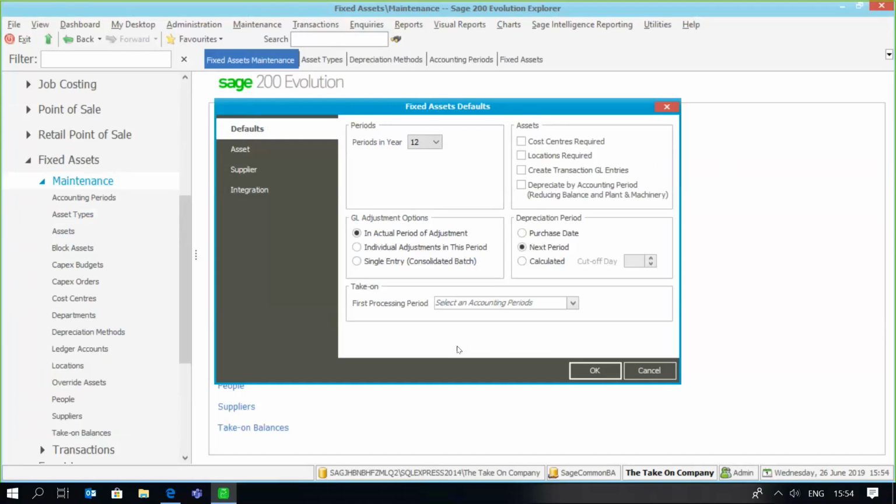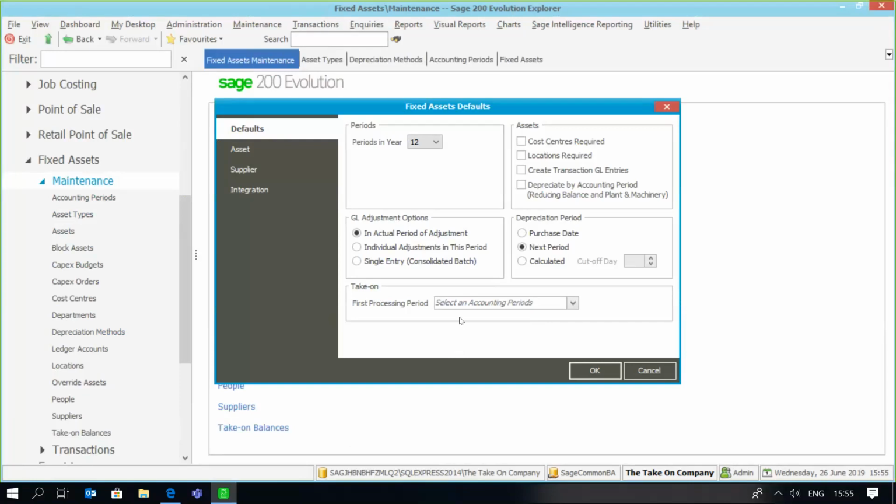In this particular example, we know that our accounting year runs from January to December, and we would have purchased an asset in 2016, and in 2016 we were using a different program or a different method for our fixed asset register, and as at the 1st of January 2018 we're now going to be starting to use our Sage 200 Evolution fixed assets.